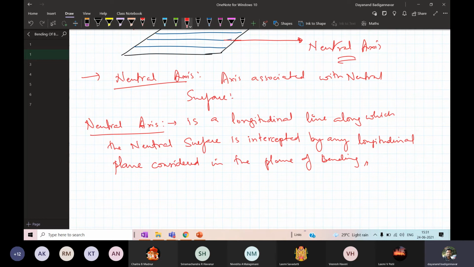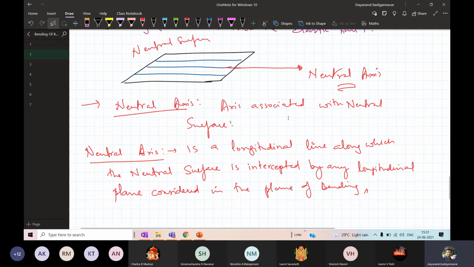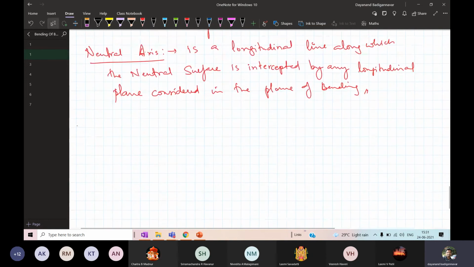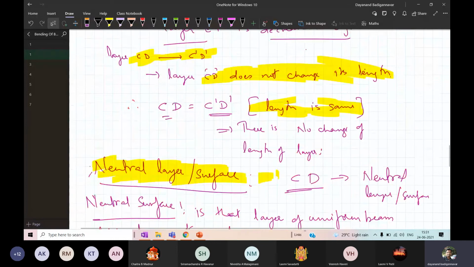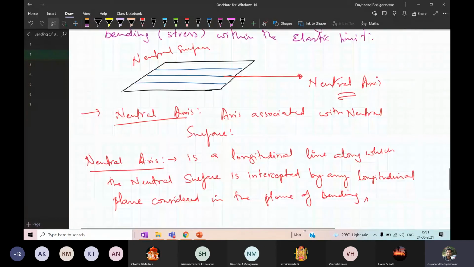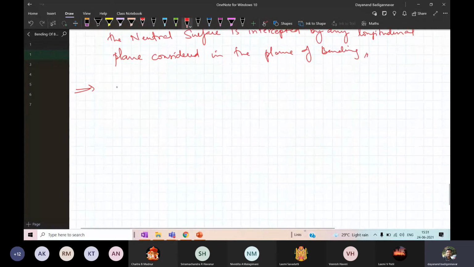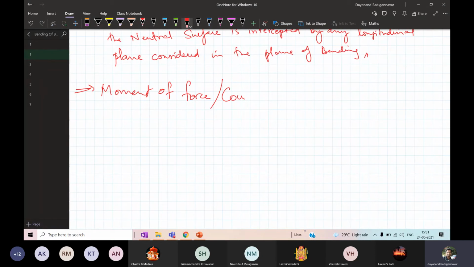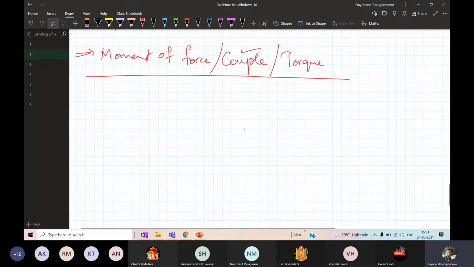Okay, so here I would like to tell you something about the moment of force. That you will learn in the next class. That's also part of the bending process. So there's a term called the moment of force. You already learnt in PUC, or you can call it a couple, or it's also called a torque. So let us go for a couple. What is this couple?